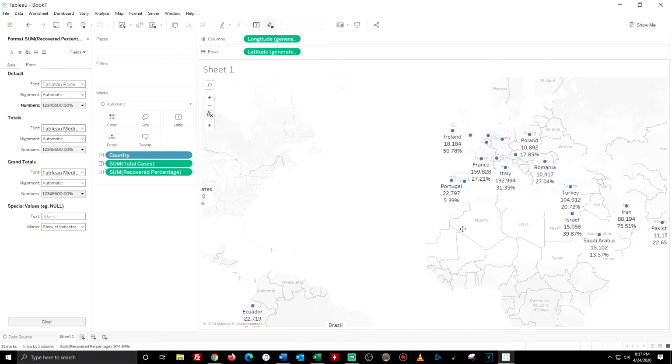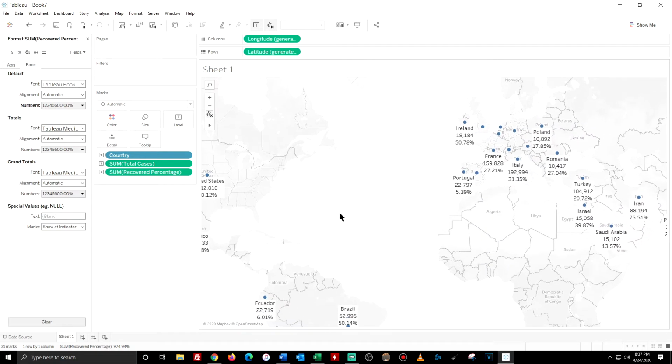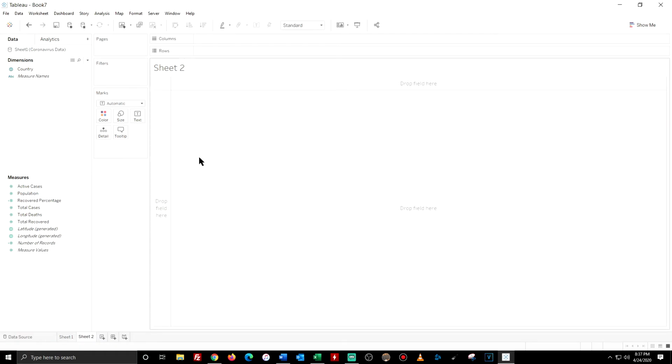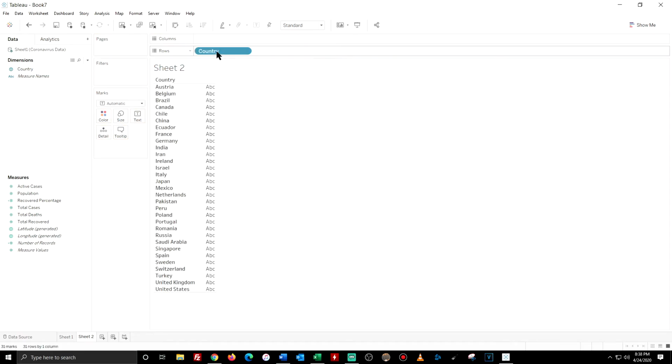So now to go back to my research question, which was what impact does the country's population have on the spread of the coronavirus? We're going to head down here to create a new sheet. I'm going to bring country to rows, so that gives me every country in a row.